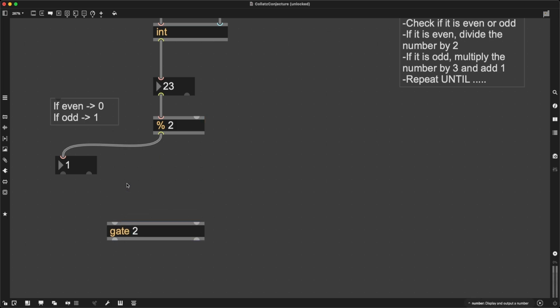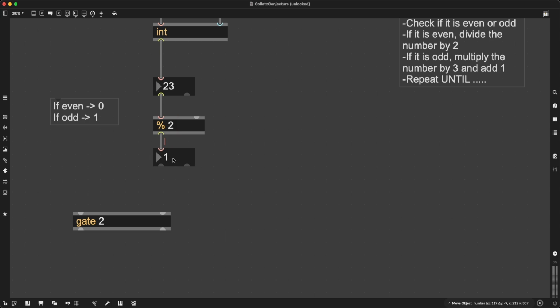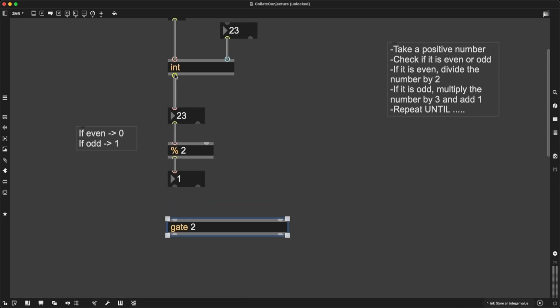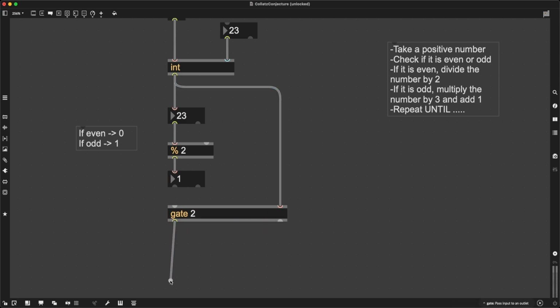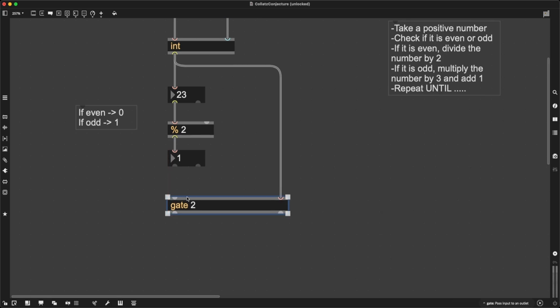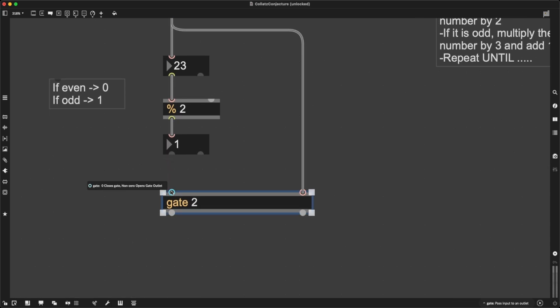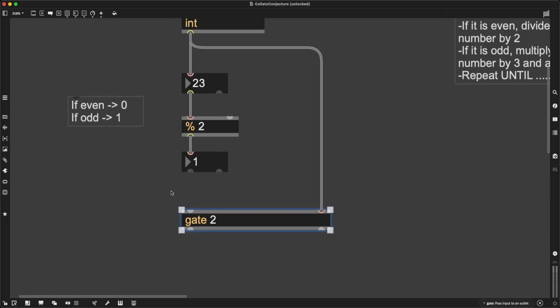Now, what am I trying to do with all this? Well, I'm trying to get the result of my modulo operation, right? And use this as a basis for selecting which one of these gates is exclusively going to be open so that my initial number can go through either from the left outlet or from the right outlet. Right, now I know that I want to send gate, let's see, either 1 or 2. And it's a bit of a problem, right?